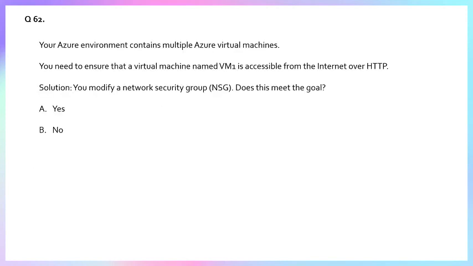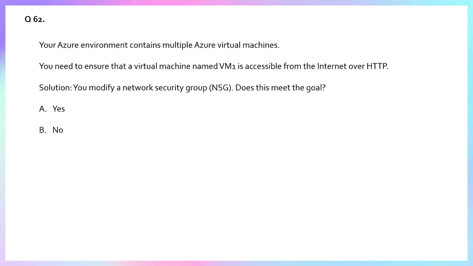Question number 62. An Azure environment contains multiple Azure virtual machines. You need to ensure that the virtual machine named VM1 is accessible from the internet over HTTP. Solution: you modify a network security group, NSG. Does this meet the goal? So the answer is yes. Let me explain why.